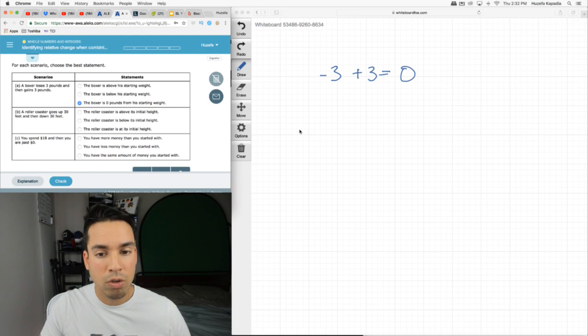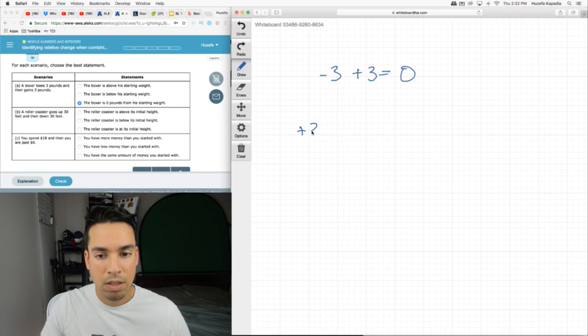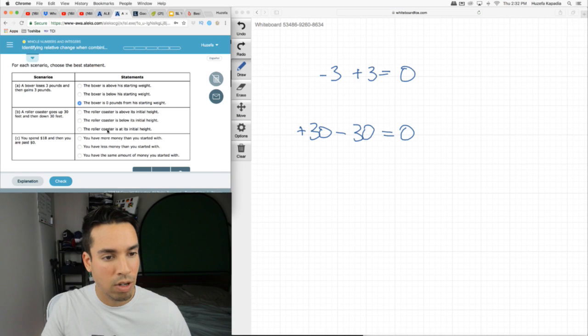A roller coaster goes up 30 feet and then down 30 feet. Where are we at? We're again at 0, so there's no change. The roller coaster is at its initial height.